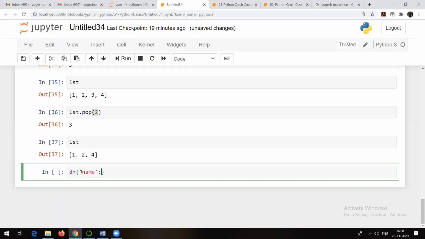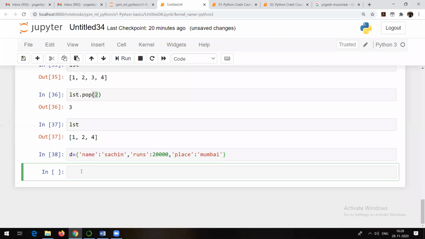Okay, this is how we create a dictionary. So key and value there. Maybe runs. Again, this is a key, and the value of this key is like this, and maybe place.